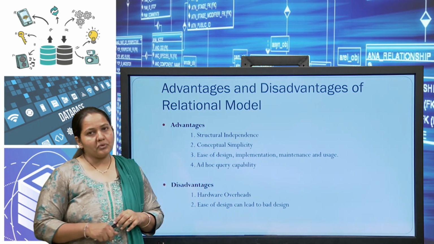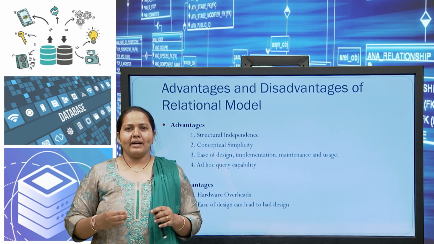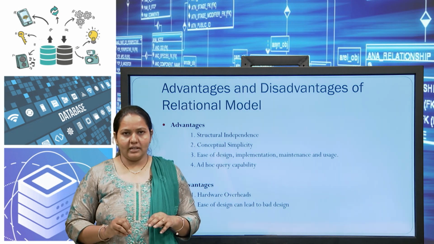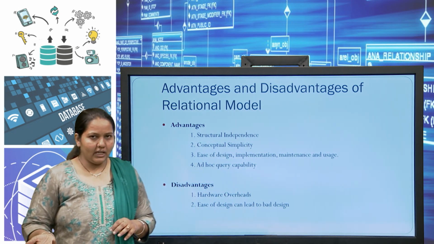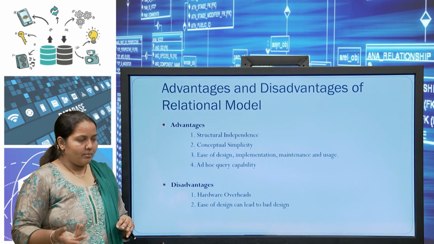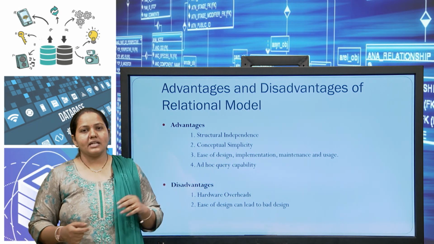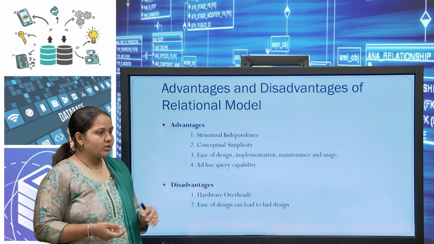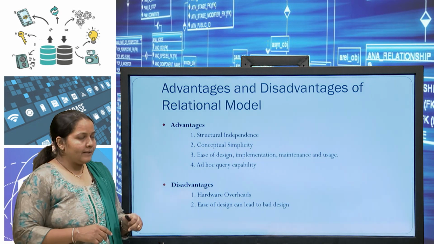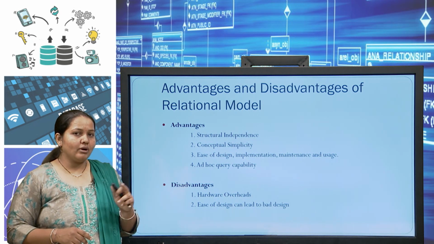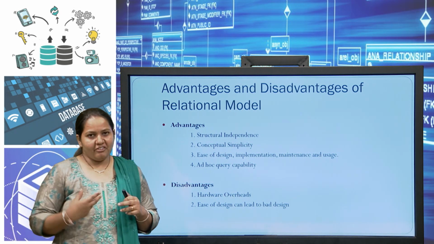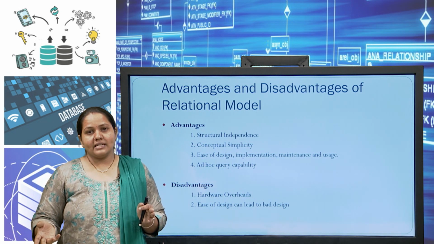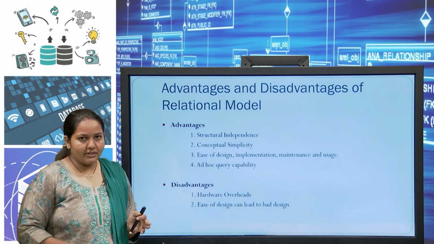And ad hoc query capacity: you can provide any type of query by just defining this structure and putting in your data. You can use any type of query of this language, the DBMS languages. The disadvantage of this is hardware overhead, it requires hardware, and also the design must be accurate, then you get the best performance of your DBMS, but if anything goes wrong in your design, then you will get bad results. Okay.